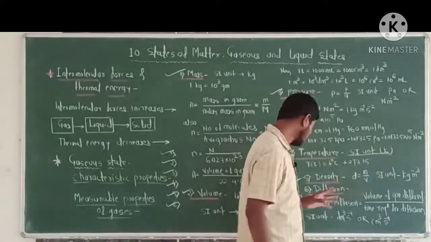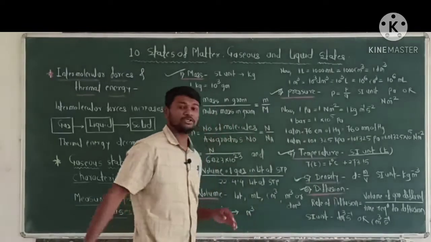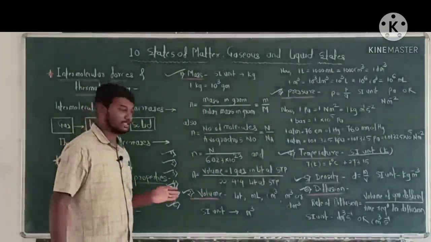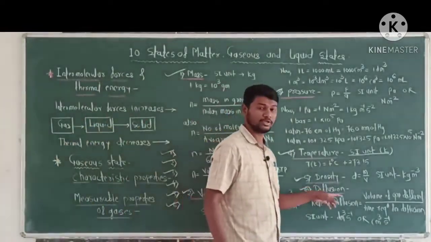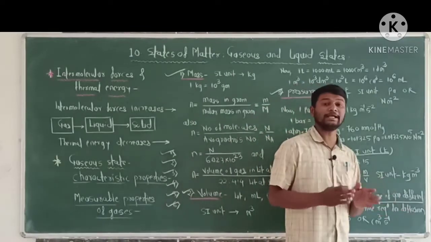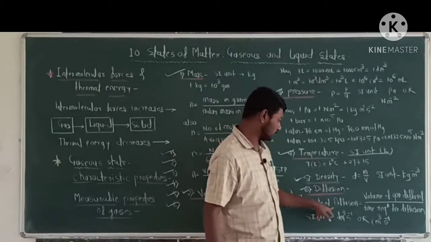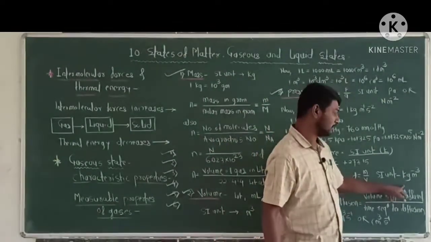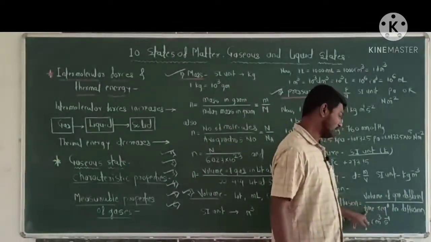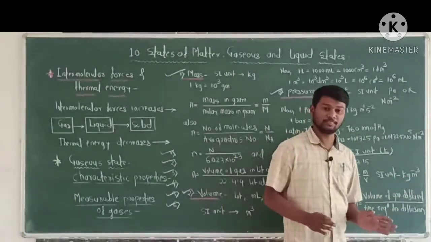And last, the sixth measurable property of gas is diffusion.